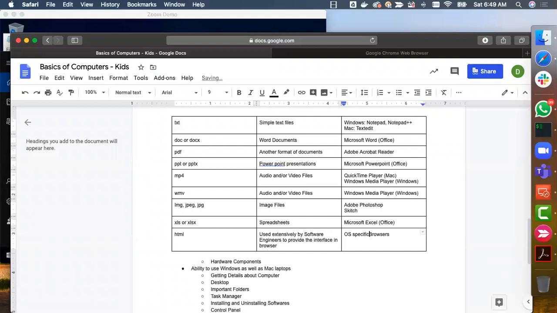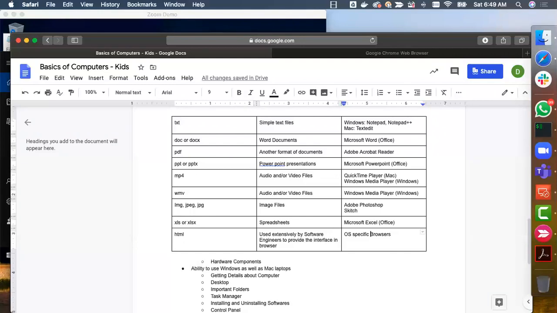Okay, examples are Chrome, Safari, etc., and we should already have these browsers on our systems. I would highly recommend you install Chrome, even if you are using Windows or Mac. Anvita's laptop should already have Chrome. If not, make sure you download and install Chrome on your system. I have demonstrated how to do that at the beginning itself. Go through this video once again and download and install Chrome if you don't have it. If you are using a Chromebook already, you should already have Chrome, and hence you should be good to go.